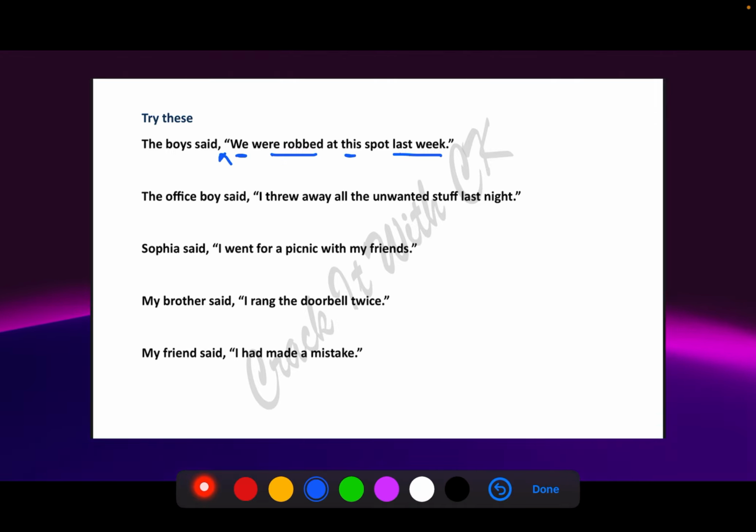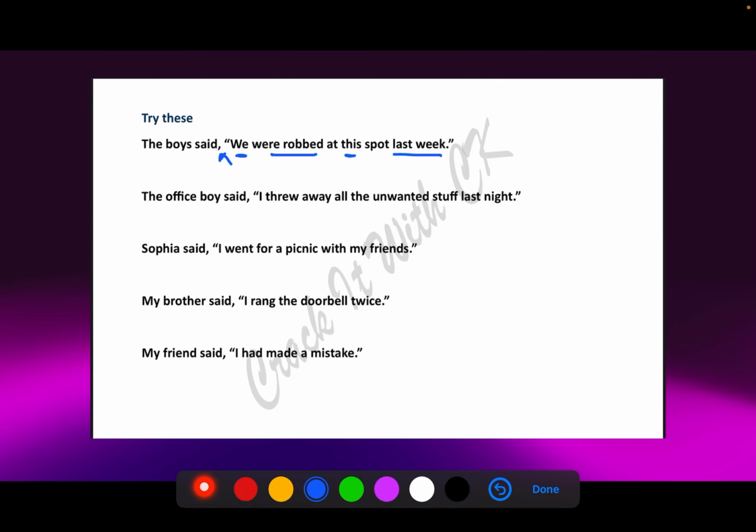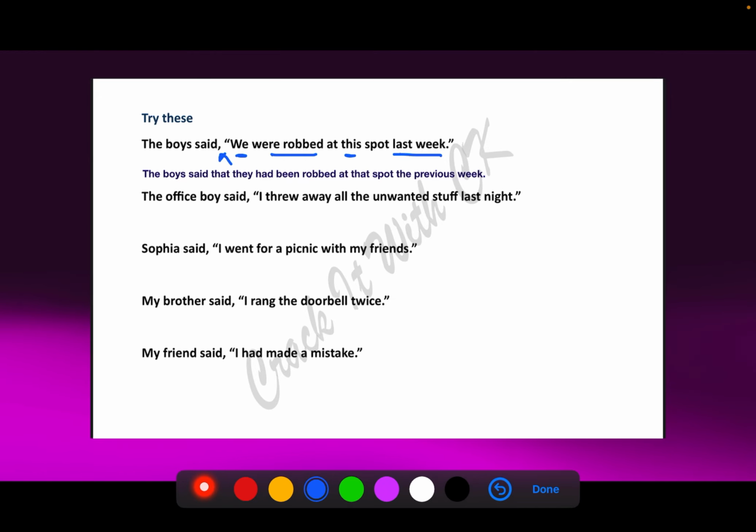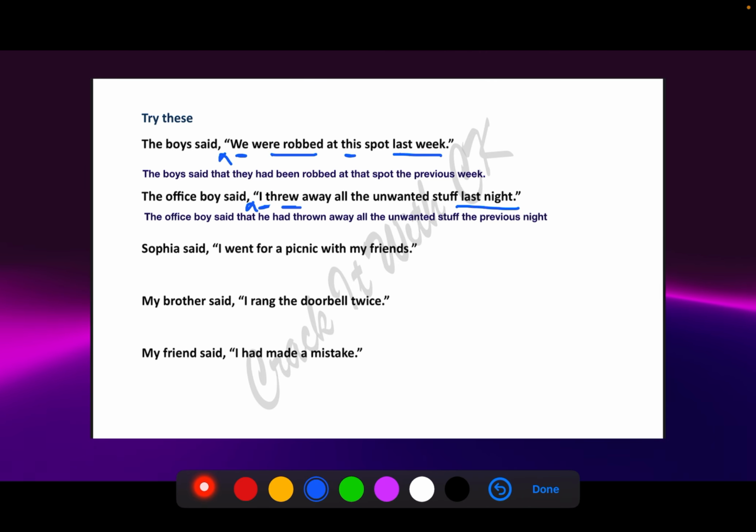Okay, I'm putting up the answer to the first one. The boys said that they had been robbed at that spot the previous week. I have underlined whatever is going to change in this, and that is how it's going to be. And the font became so small. Anyway, please bear with me. Okay, the office boy said, I threw away all the unwanted stuff last night. Let us see where all the changes will happen. The office boy said that, instead of I, it will become he. Will threw change? Yes. Had thrown away all the unwanted stuff, and last night will become the previous night.